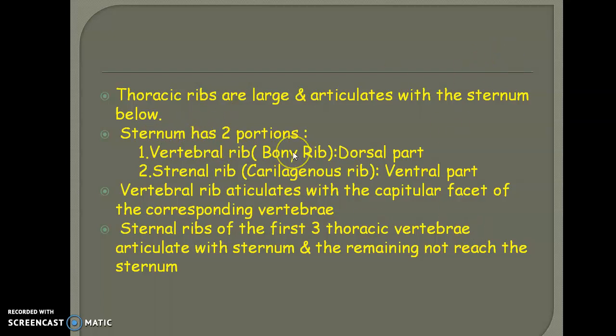If you consider the sternum, or the chest bone, it generally has two portions: a vertebral rib, also called the bony rib, which is concentrated on the dorsal part of our body, and a sternal rib, which is the cartilaginous rib representing the ventral part. The vertebral rib, the bony rib, will always be articulated with the capitular facet of the corresponding vertebrae, while the sternal ribs of the first three thoracic vertebrae will be articulated with the sternum, and the remaining will not reach the sternum itself.